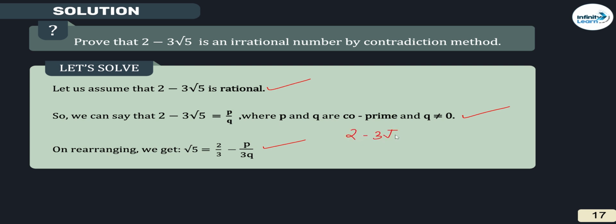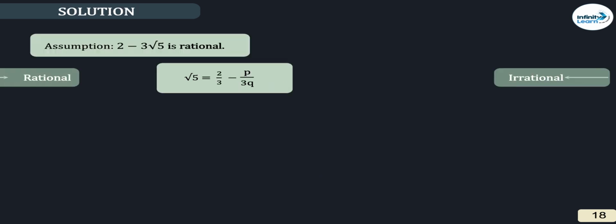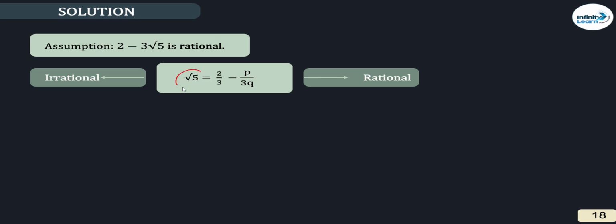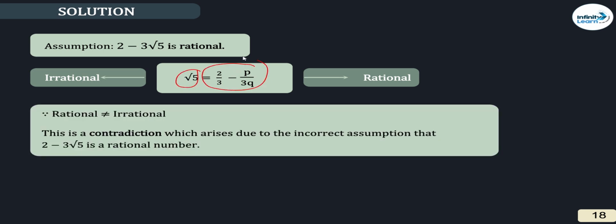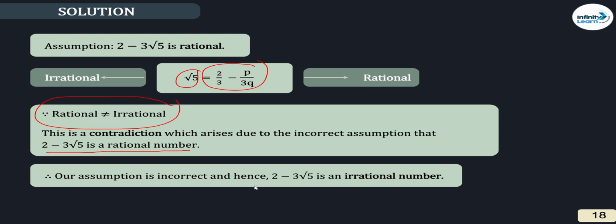2 minus 3 root 5 equals p by q. What did we do? Sent root 5 to the other side, p comes this side, so p by q equals 3 root 5. Divided by 3, so 3 comes here as well. Okay. Now, again by the method of contradiction, we know that root 5 is irrational and this is rational. So rational will not be irrational. So our assumption that 2 minus 3 root 5 is a rational number is wrong. Therefore 2 minus 3 root 5 is an irrational number. Clear to each and everyone?